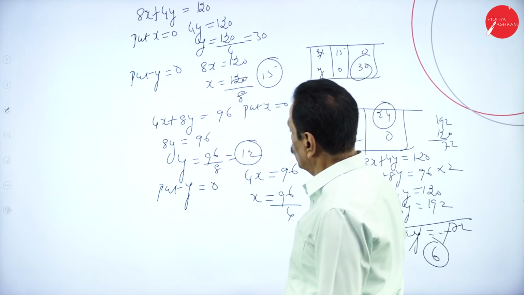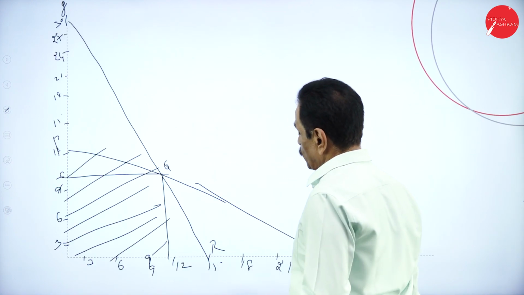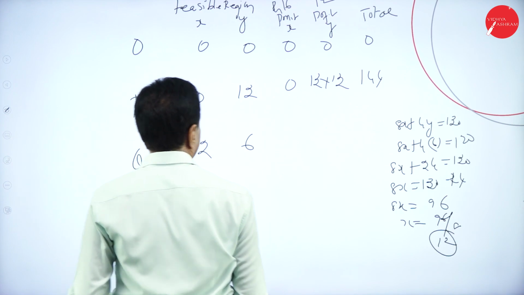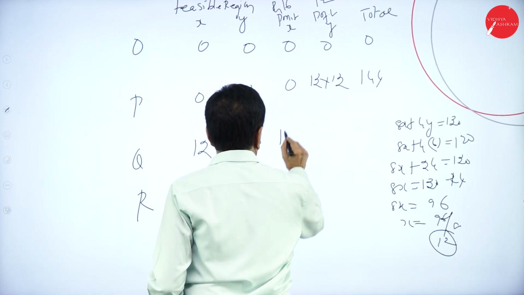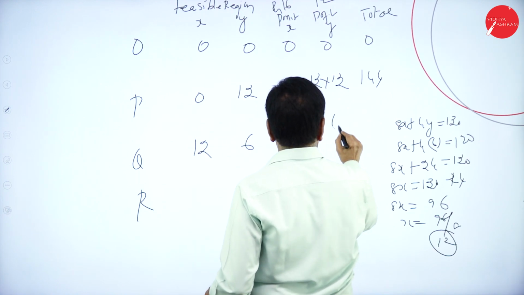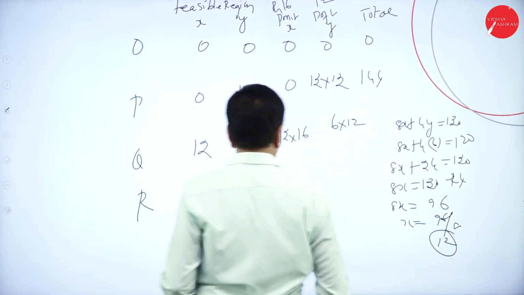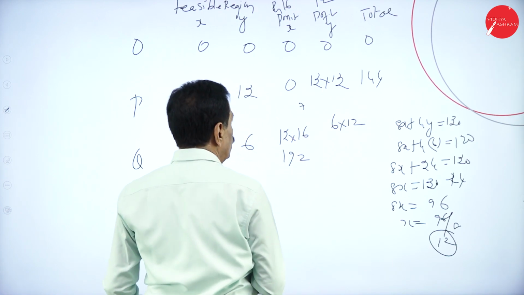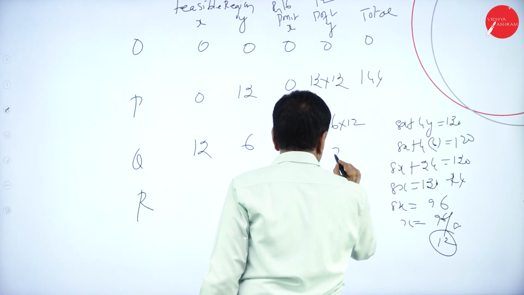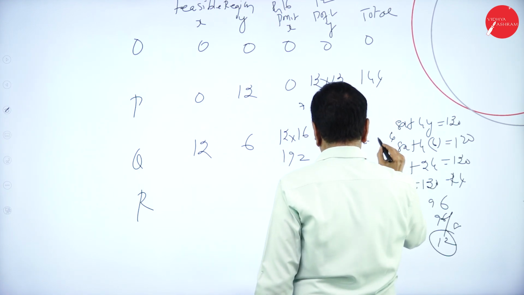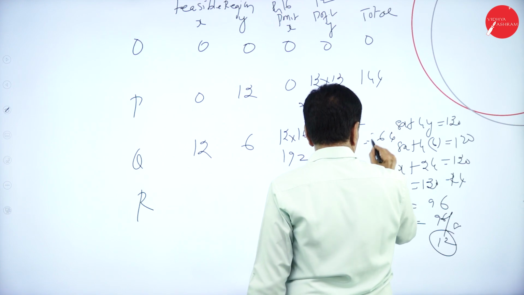At the point Q, X is 12, Y is 6: 12 into 16 is 192, 6 into 12 is 72. Add, 264.